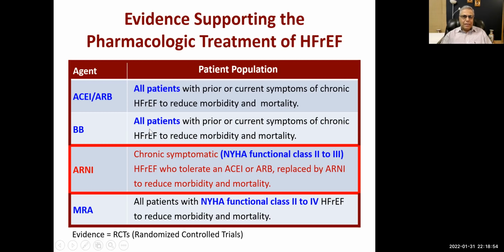So we have already seen this slide previously. We use ACE inhibitors in almost all stages, maybe in stage 1, which is just the risk, depending upon which classification you are following. But if you're following the HFrEF and HFpEF classification, which is based on ejection fraction, then in both HFrEF and HFpEF, these drugs are indicated. Beta blockers are indicated, and ARNIs are also indicated over here, and mineralocorticoid receptor antagonists. We know that they are also now the top drugs in combination with the others.